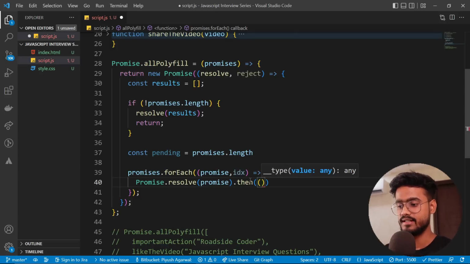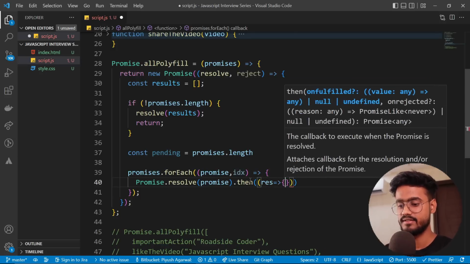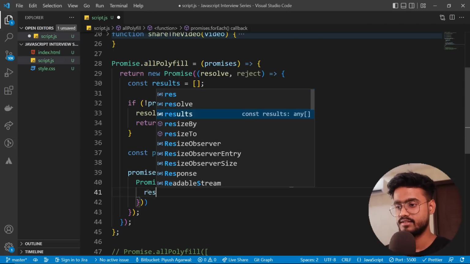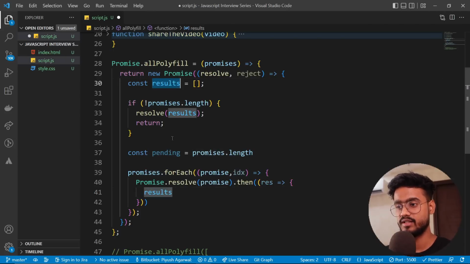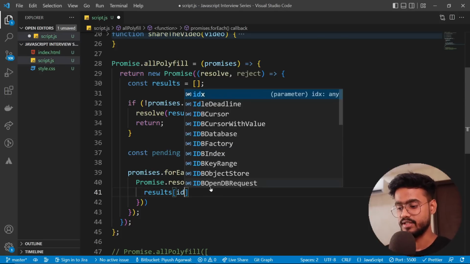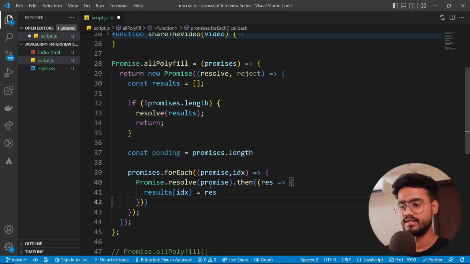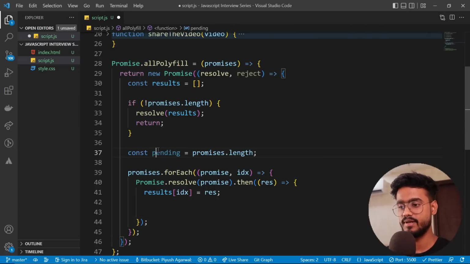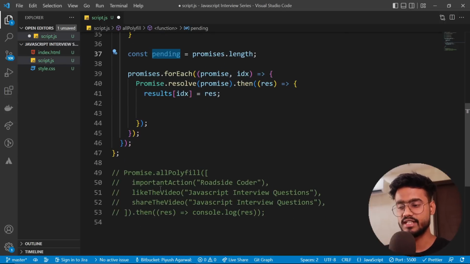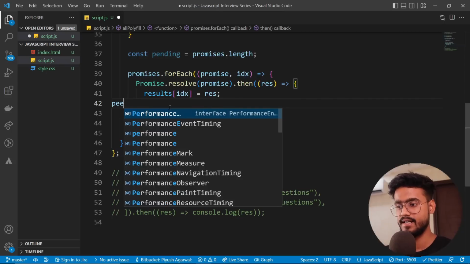So I'm going to say dot then and result. I'm going to take the results variable, which was right over here, and I'm going to add this result to the results variable, so results[index] equals result. And now I'm going to move this pending. So this pending was at the top of the current length, right? Let's say currently its length was 3. So now I'm going to move to another promise, so I'm going to say pending minus minus.